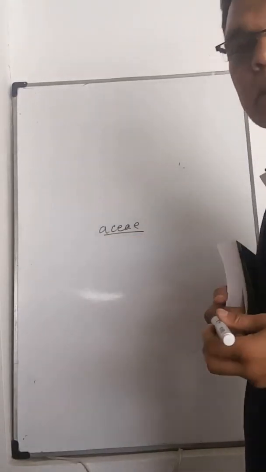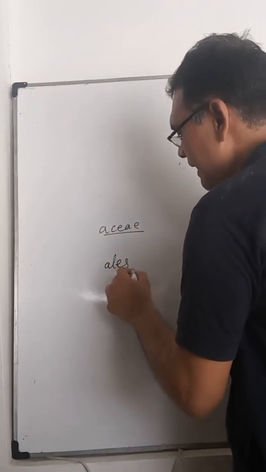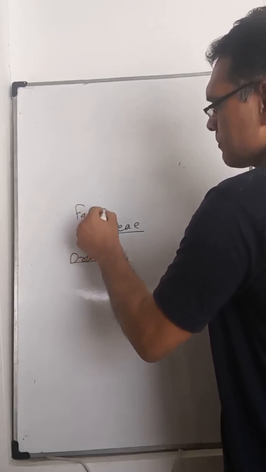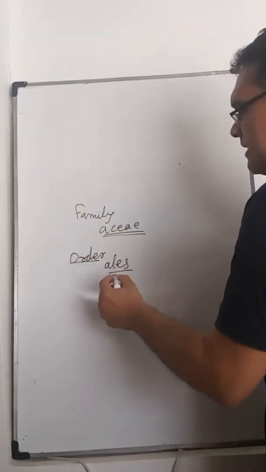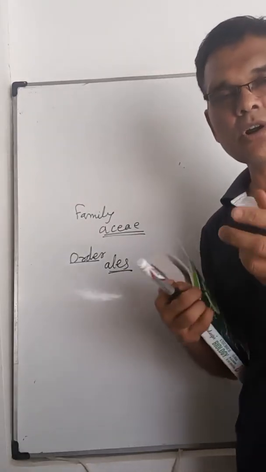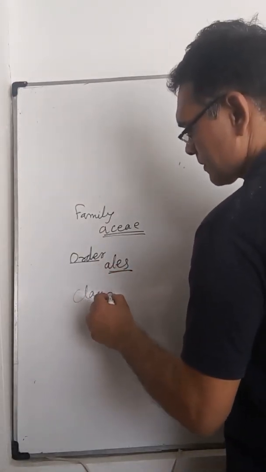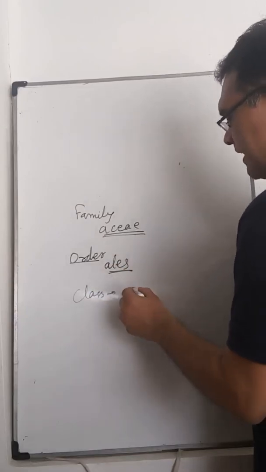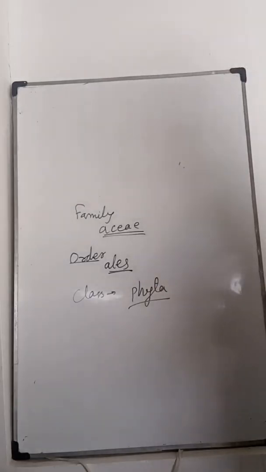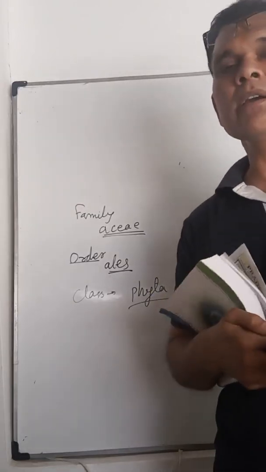Behind the order, the suffix is ales, just like Rosales, the order of rose. For class, similarly, and for division, phyta, just like Chlorophyta. These are some suffixes utilized behind particular taxonomic categories.